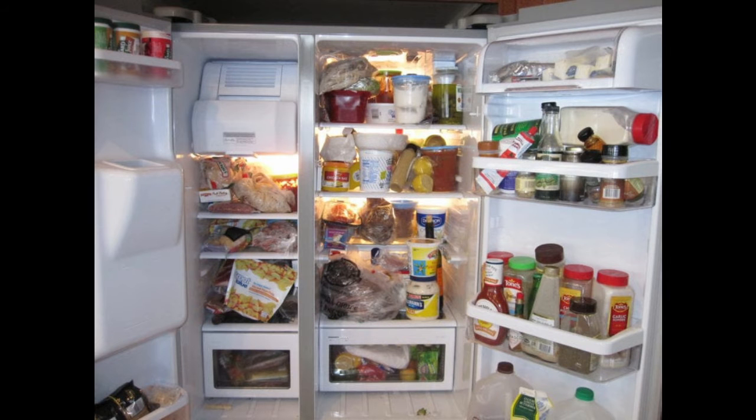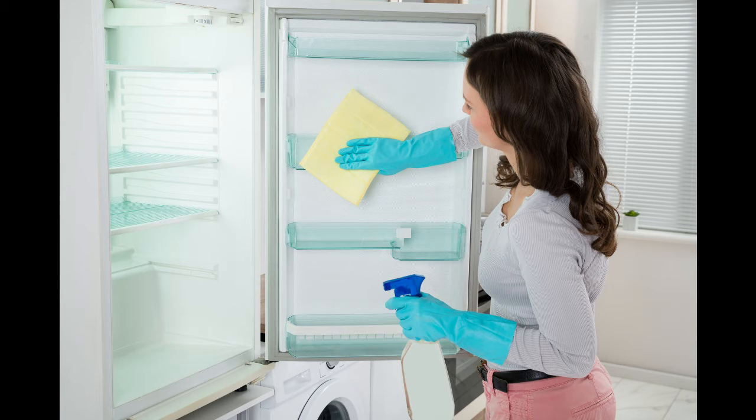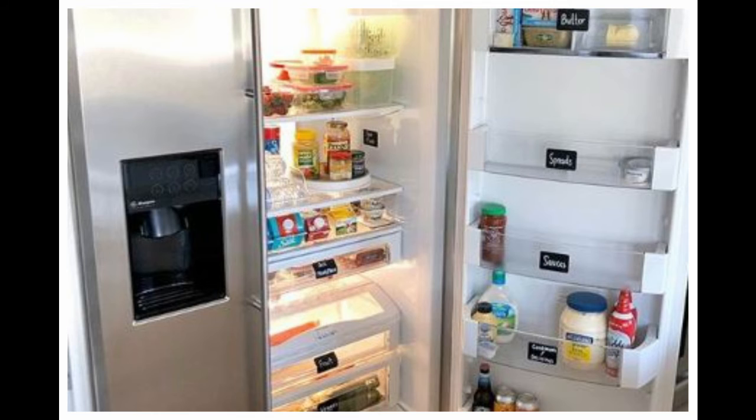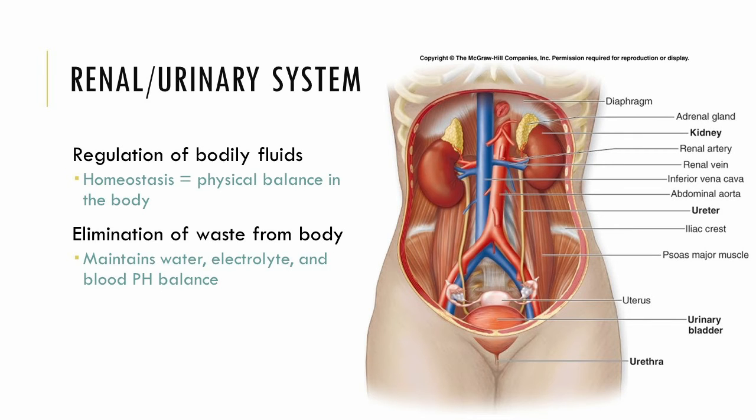Think of your refrigerator, which hasn't been cleaned in a long time. That is, it probably contains stuff you still want to eat, as well as a bunch of stuff you really don't want to eat. Rather than clean your refrigerator piecemeal, trying to identify and awkwardly remove the spoiled food, best practice is to remove everything from the fridge, wipe it down a bit, and then only put back what you want to keep. Everything else goes in the trash. In this case, the trash can is your bladder. Mix in a bunch of water to create easier flow, and now you've got urine to expel.